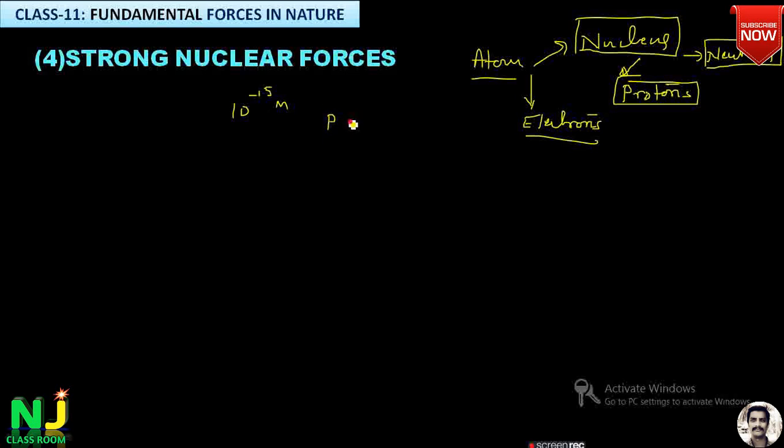A proton binds with a neutron, a neutron with a proton, a proton with a proton, or a neutron with a neutron. That means there is a mutual force of attraction, and they hold together.